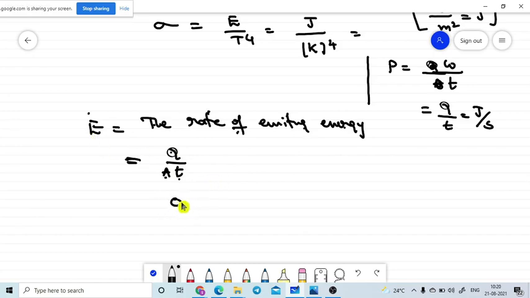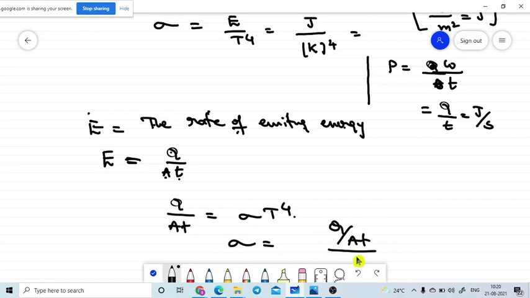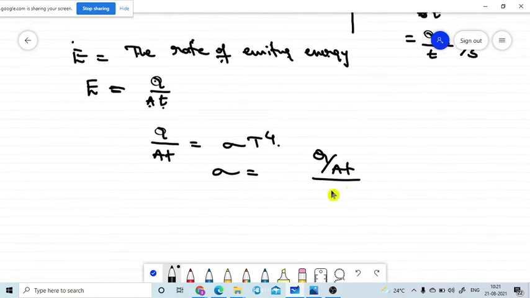So can I substitute now? Q by A into T is equal to sigma into T power 4. After that you can easily find sigma equal to Q by A into T divided by T power 4. Now you can get everything.